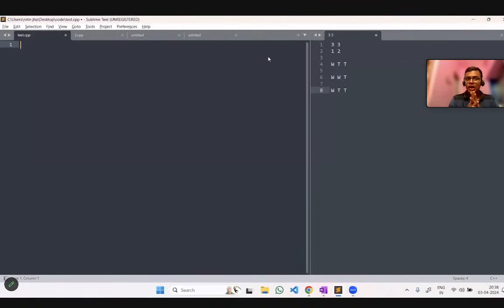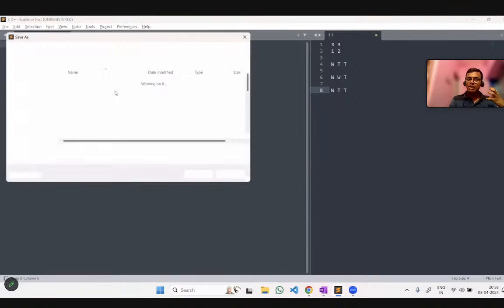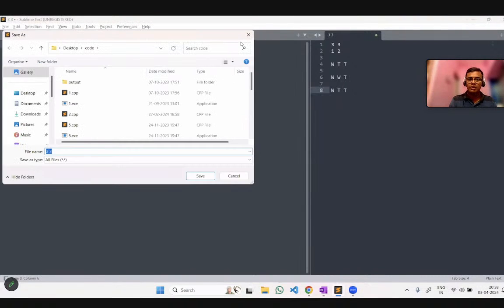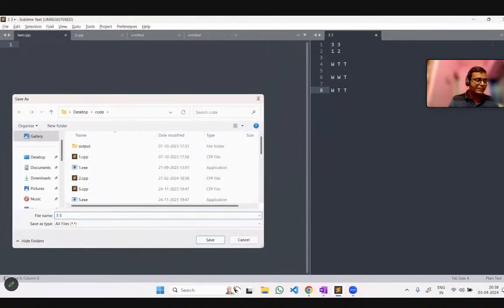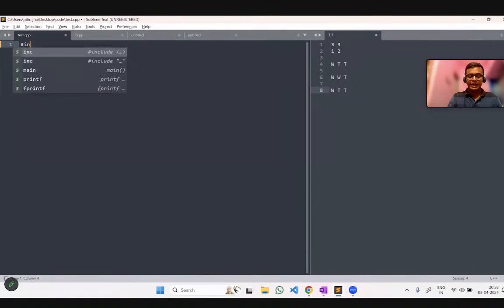So let me use my compiler. This is the C++ compiler that I am using. If anyone is familiar with C++, they can understand this; otherwise, I will tell you the Java code. Let's wait a second. You can watch that Java code one by one. So what will I do first? I will first include the header file.